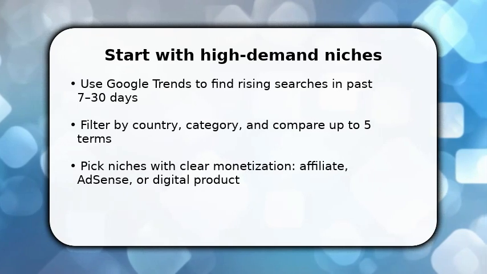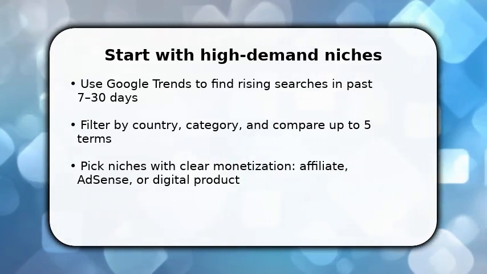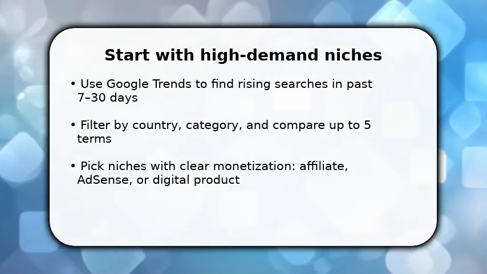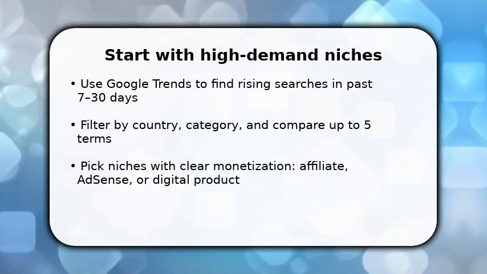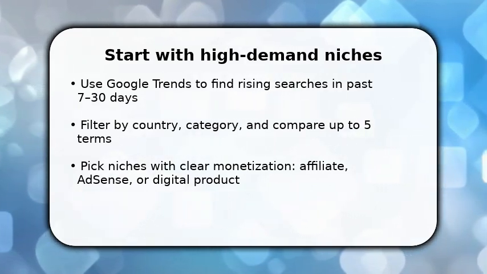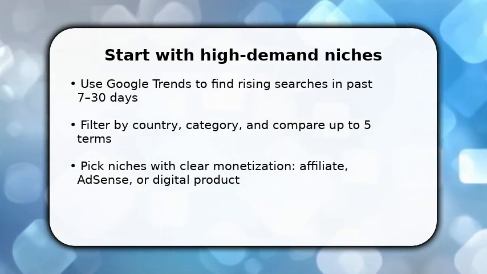You begin by hunting demand. Open Google Trends, set the country, and choose 7 to 30-day data to catch momentum. Compare 3-5 related keywords to see which one spikes most. That tells you where attention flows.